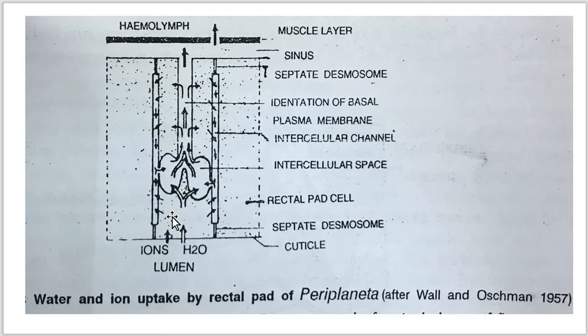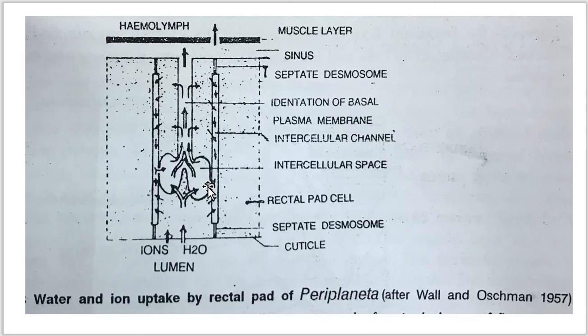Now the intercellular channels often communicate with large intercellular spaces of 10 to 13 micrometer in diameter. The intercellular spaces are formed due to distal dilation of plasma membrane infoldings. That is, they are formed from the dilations of the plasma membrane, which shows the infoldings.